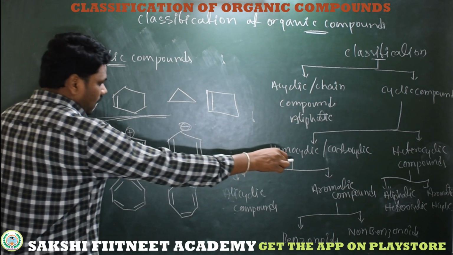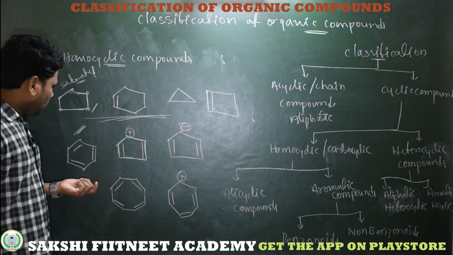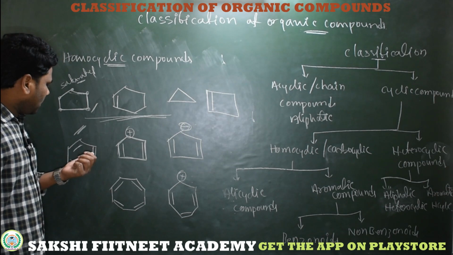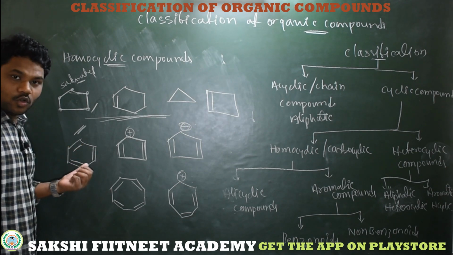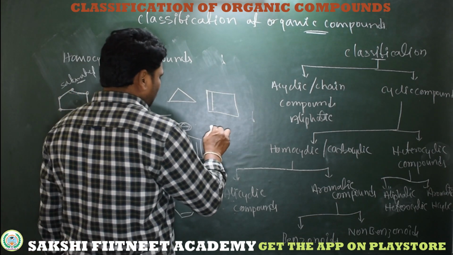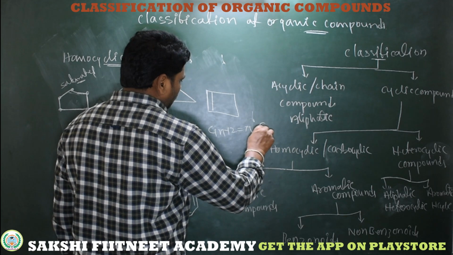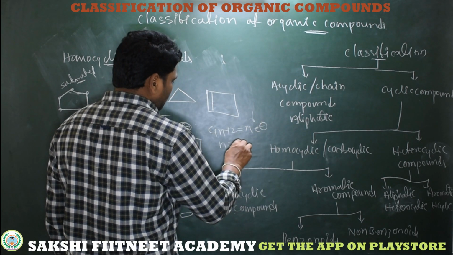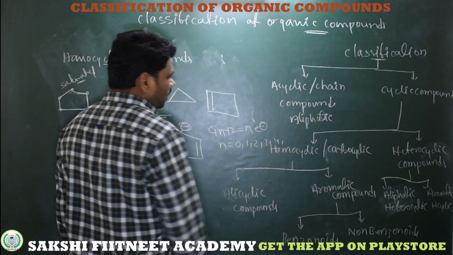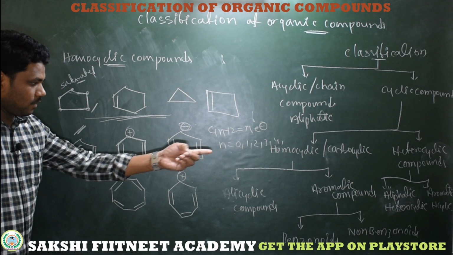Now coming to aromatic compounds. See here, what are aromatic compounds? The compound which is cyclic, planar, shows conjugation with 4n+2 pi electrons, where n should be 0 or 1 or 2 or 3 or 4, any integer, is called an aromatic compound.